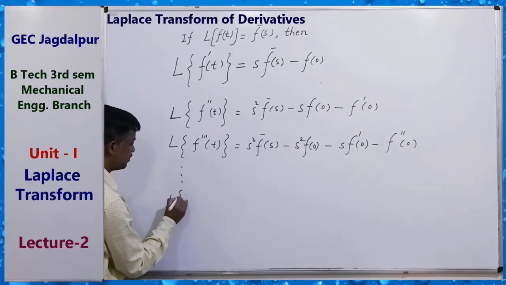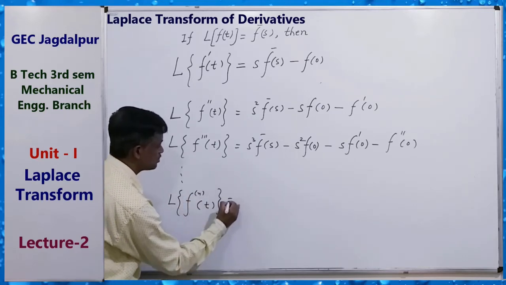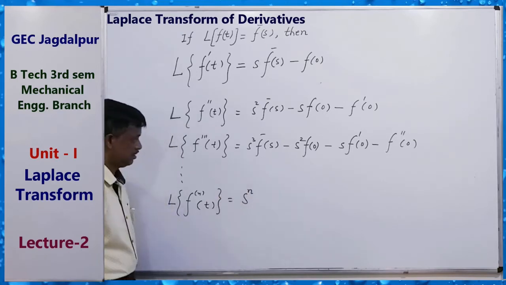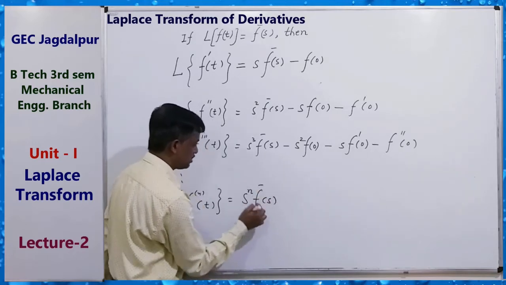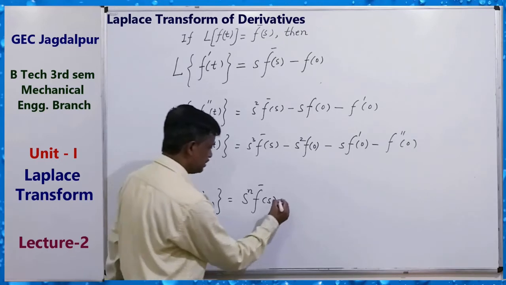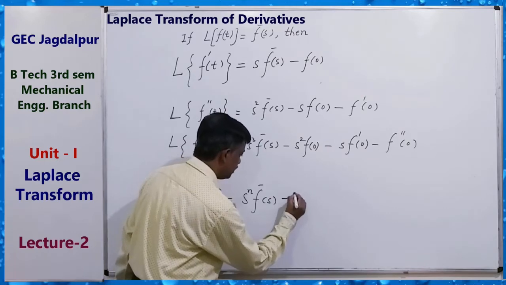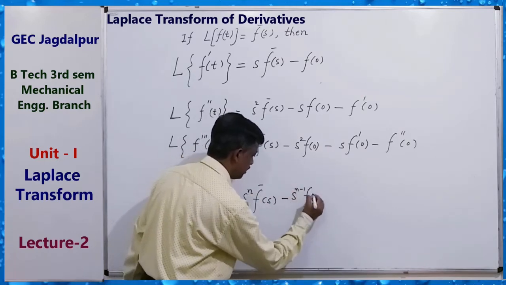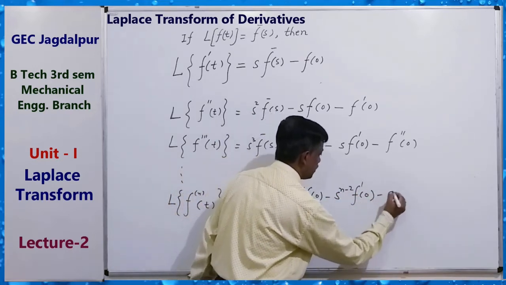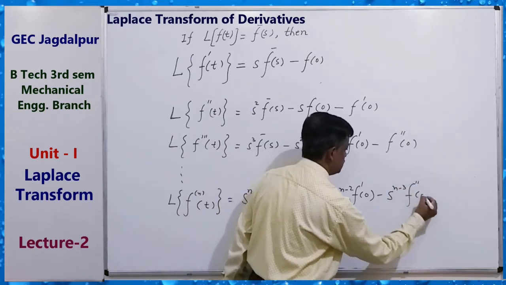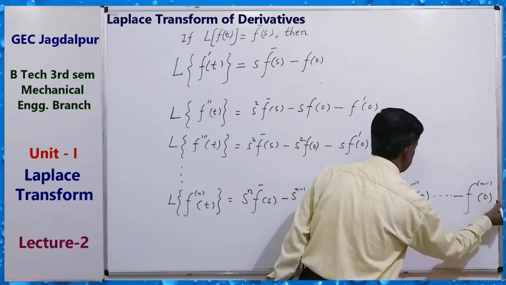Laplace transform of the nth derivative of f t equals s to the power n f bar s, Laplace transform of ft, minus s to the power n minus 1 f of 0, s to the power n minus 2 f dash 0, s to the power n minus 3 f double dash 0, and so on, minus f to the n minus 1 dash 0.